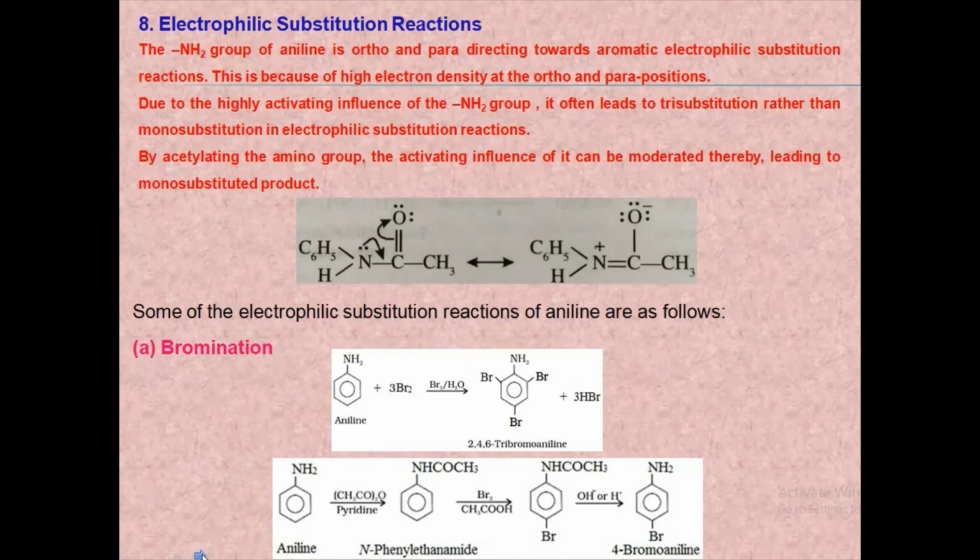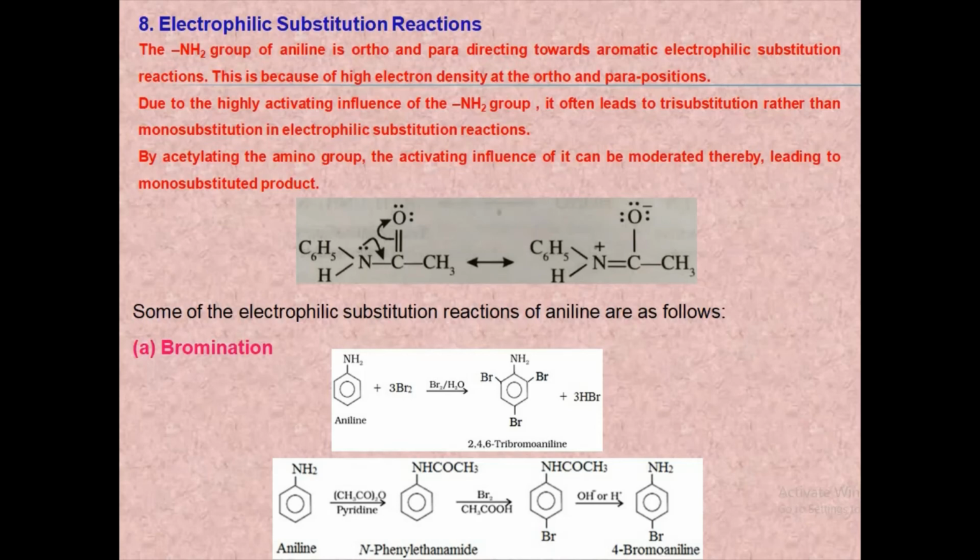Electrophilic substitution reactions of aryl amines. As we know, due to resonance of the amino group of aniline, the ortho and para positions of the benzene ring acquire a higher electron density. This means that the amino group is ortho-para directing in aromatic electrophilic substitution reactions. So any electrophile would prefer to attack at these positions which are of higher electron density. Further, the amino group is highly activating through the +M effect.